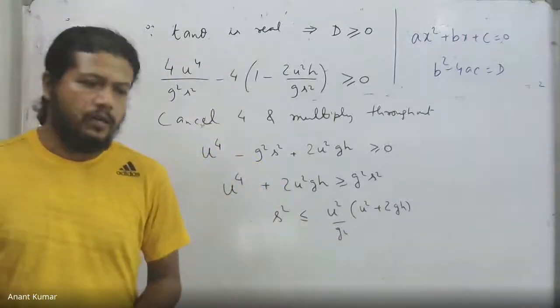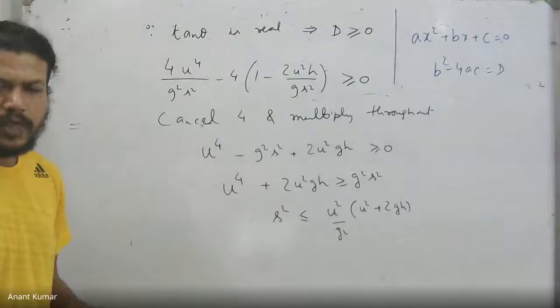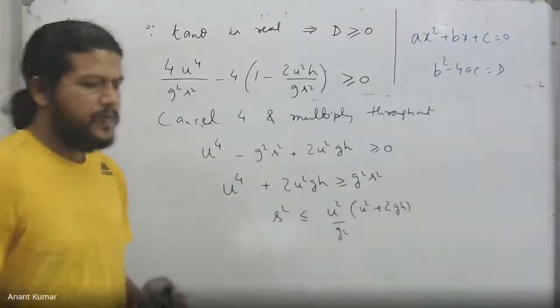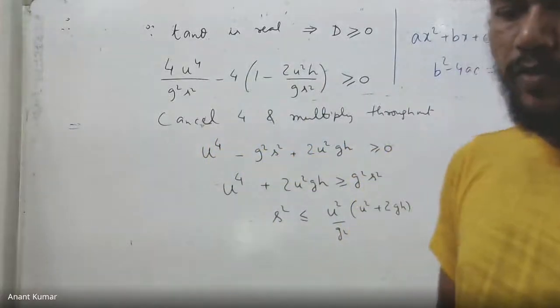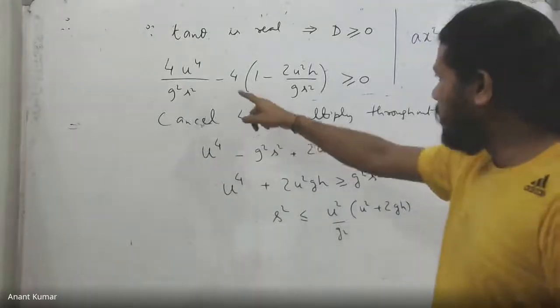Okay, because it will be some angle over there. I'm saying there's some angle, it has to be a real number, because tan of any angle between 0 and 90 degrees is nothing but a real number. That is why I require tan theta to be real, and therefore D must be more than or equal to 0 for this quadratic. And doing that, we have obtained this expression.